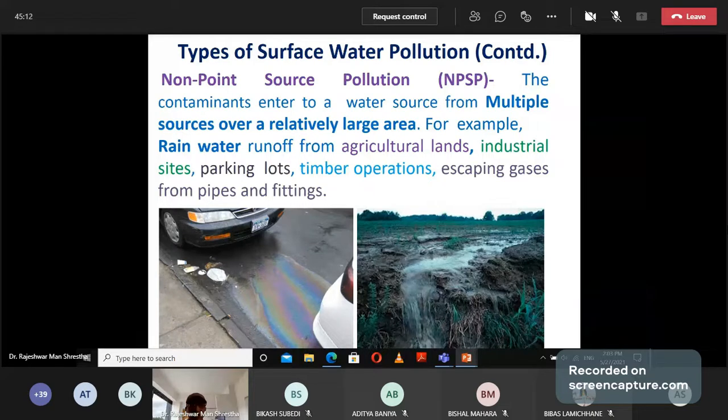For example, rainwater moves from agricultural land, industrial sites, parking lots, timber operations, and escaping gases from pipes and fittings. For example, vehicles are parked on the road, and oils spill from the vehicles. This oil is washed away by rainwater and passes into surface sources like rivers. Rainwater washes away the pollutants, and they pass into the sources of water at the surface.